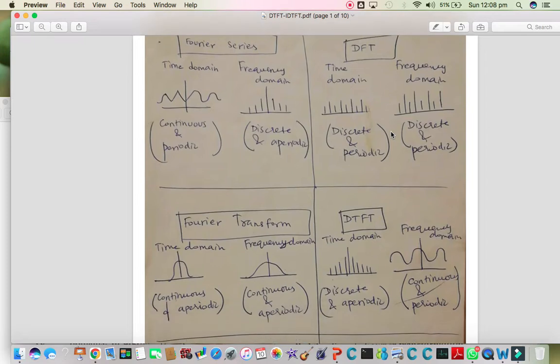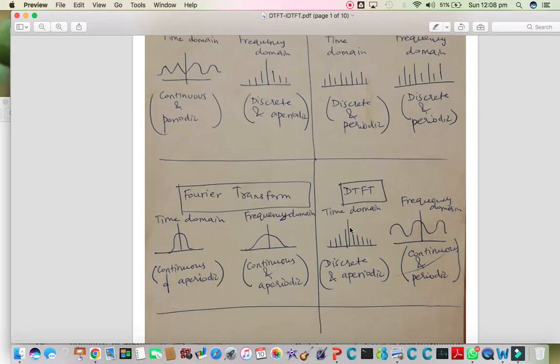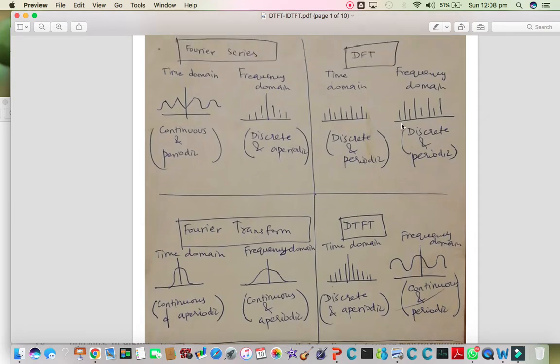For the discrete time signal, if we have a signal which is discrete and periodic and need to transform it into a frequency representation that is discrete and periodic, we need the discrete Fourier transformation. For the discrete time Fourier transformation, the input signal is discrete and aperiodic, and we can transform it into continuous and periodic form. DFT is used for practical purposes and DTFT is just for theoretical purposes.